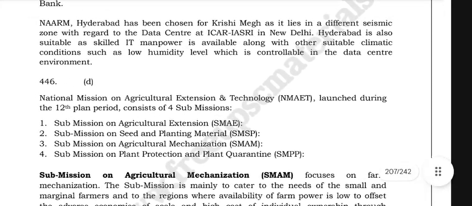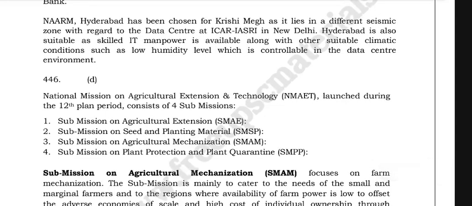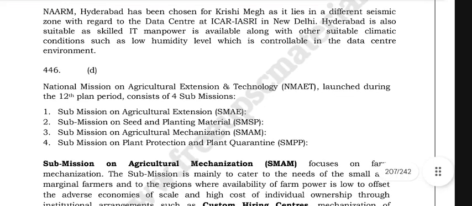The National Mission on Agriculture Extension and Technology, that is NMAET, was launched during the 12th plan period.